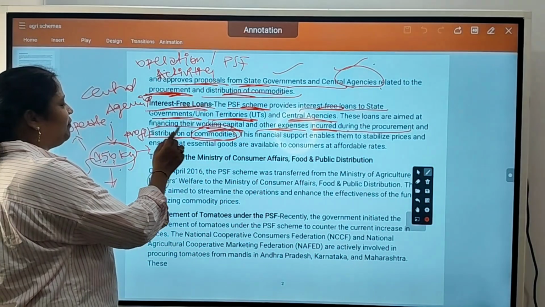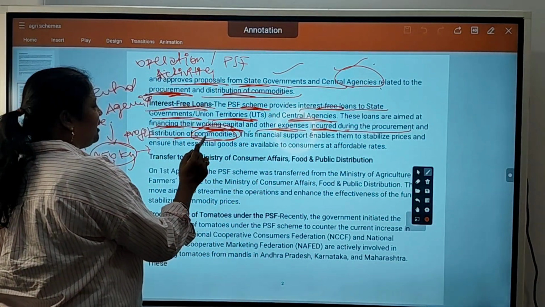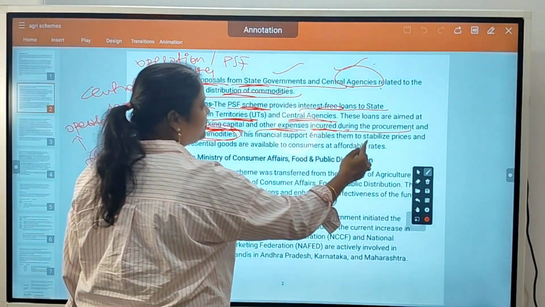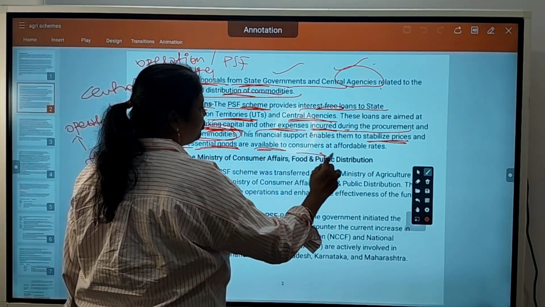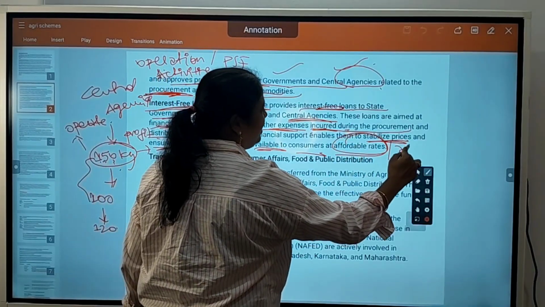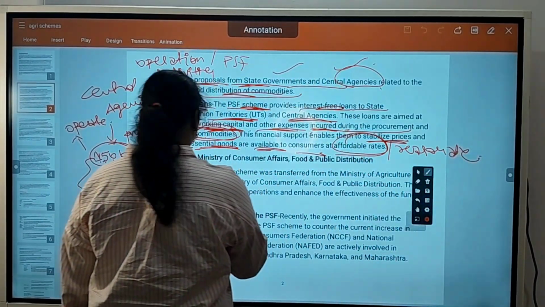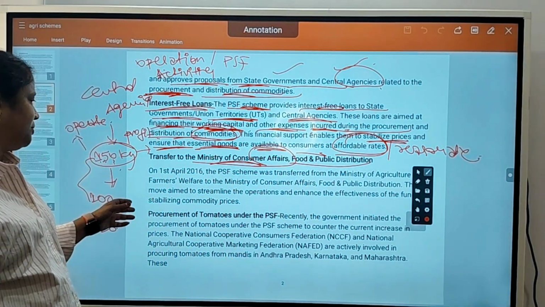The loans are aimed at financing their working capital and other expenses incurred during procurement and distribution of commodities. So this financial support enables them to stabilize prices and ensure that essential goods are available to consumers at affordable or reasonable rates. Okay, so, transfer to Ministry of Consumer Affairs, Food and Public Distribution.